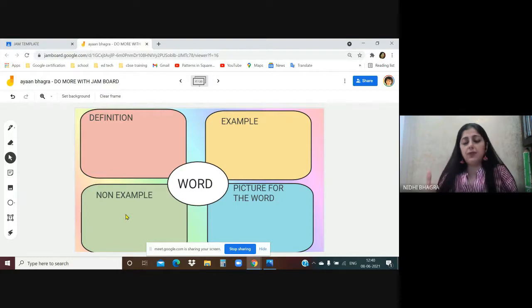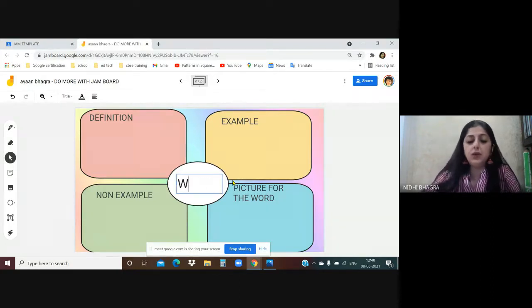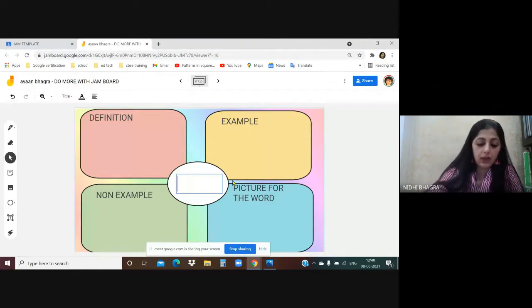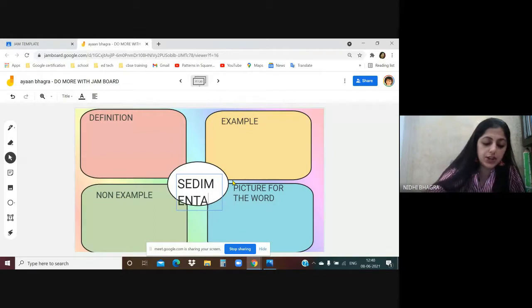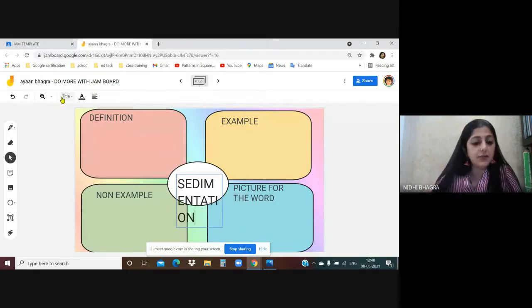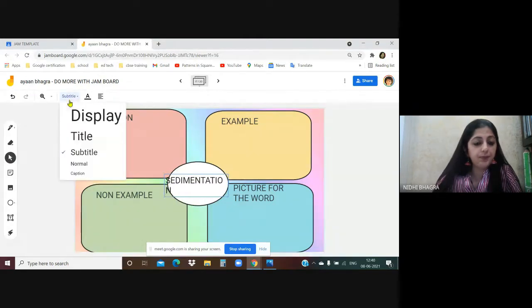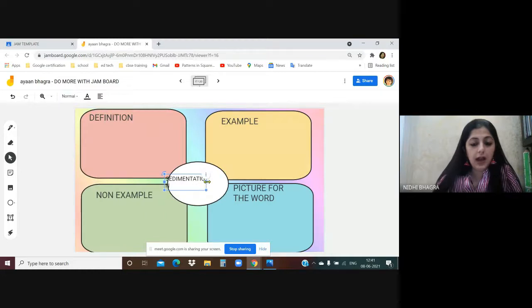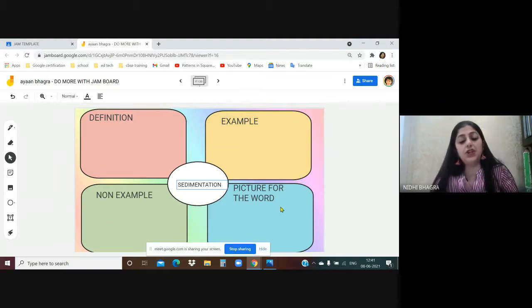It's basically a graphic organizer where you will be giving the word. Let's say you can give them any word like sedimentation. So in the template, you will write down sedimentation. You can resize from here. And then the child will work on it and write down the definition first, example, non-example, and picture for the word. So this is a different version of the Freire model.